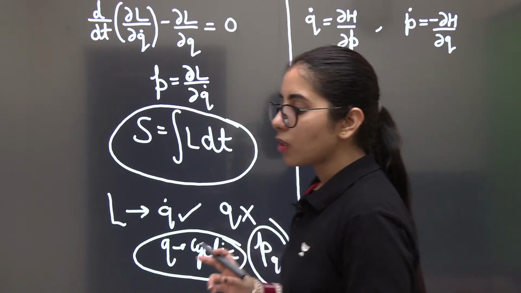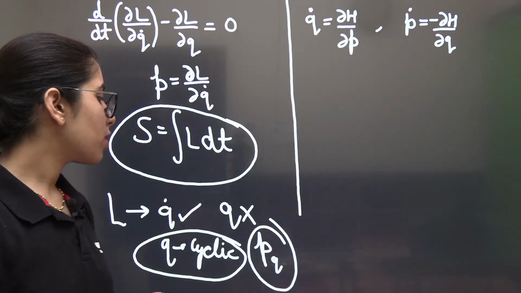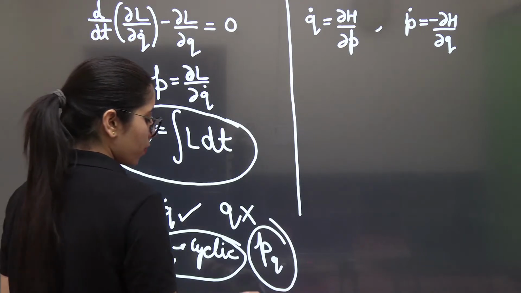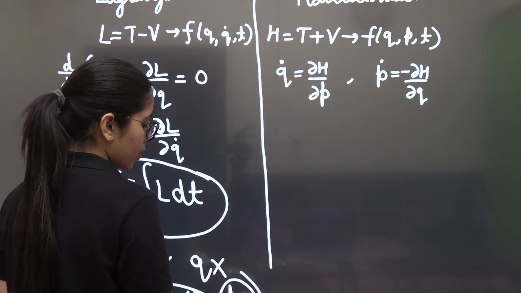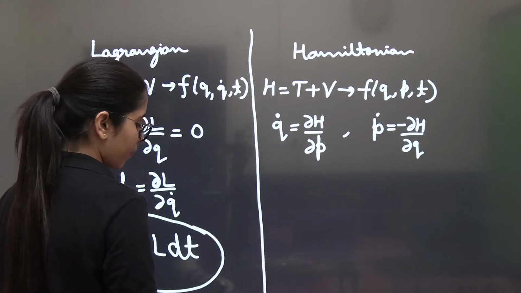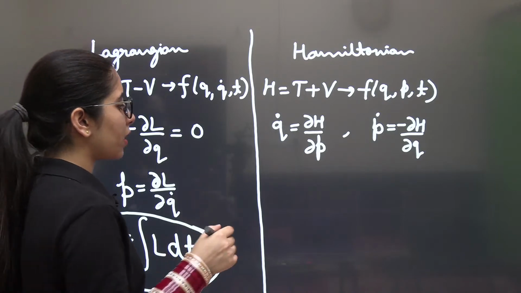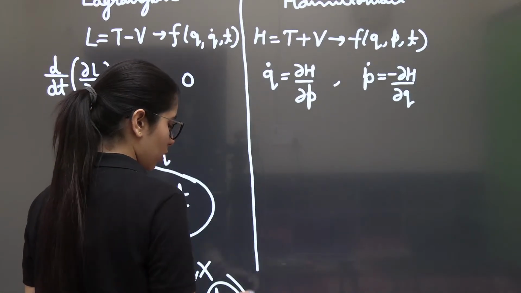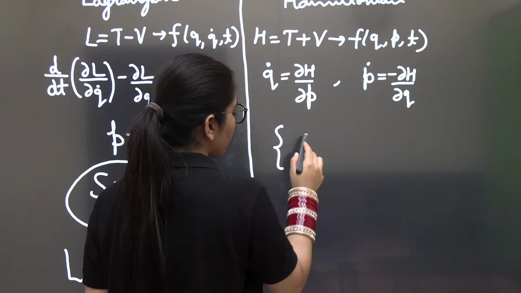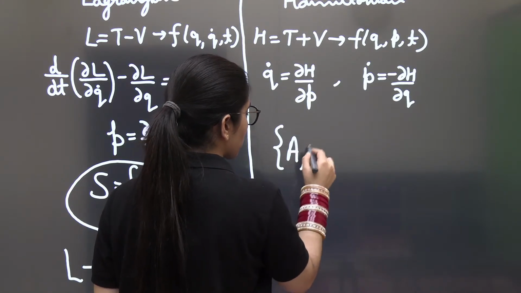Along with these points, let's talk about some of the points in the Hamiltonian section too. Mainly, guys, there is a concept of Poisson bracket. As we are going to have the concept of Poisson bracket, I would like to explain it first before I proceed further. So, Poisson bracket of any two functions.